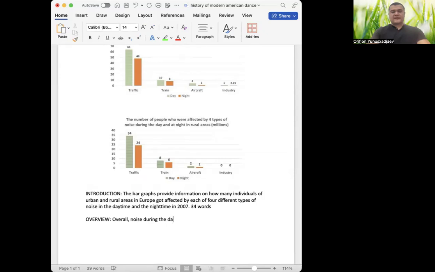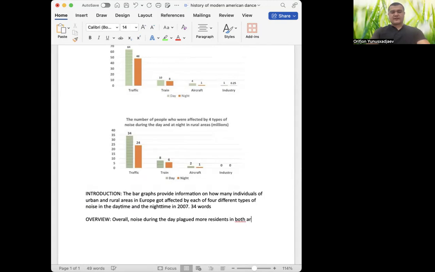Noise, maybe during the day, affected. So cause of disturbance, right? And there is this word too, plagued. It's like causing distress. So plagued more residents. I'm going to change the word individuals into residents, where it's actually in both areas.